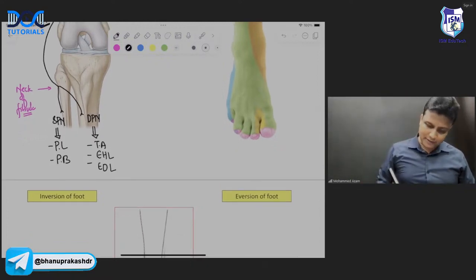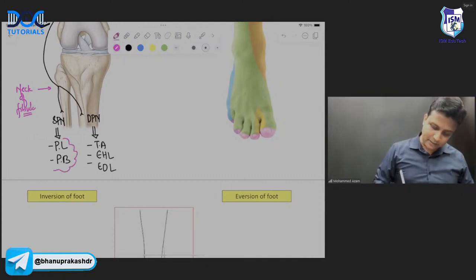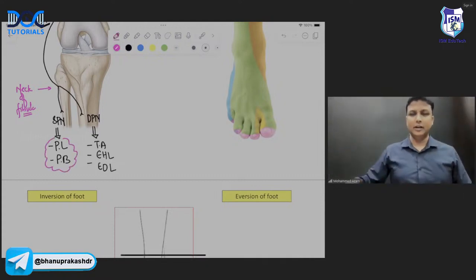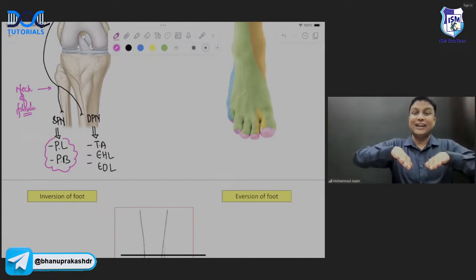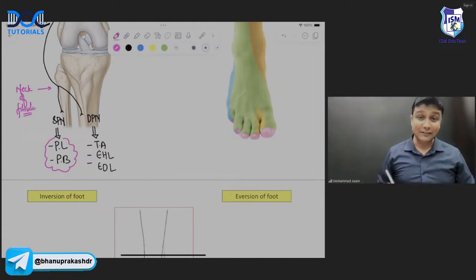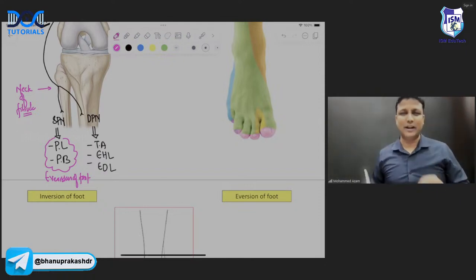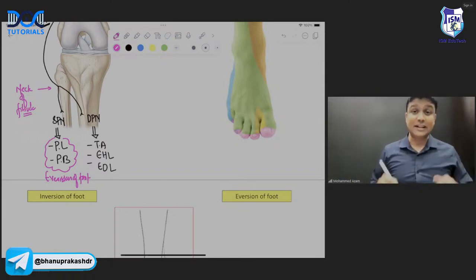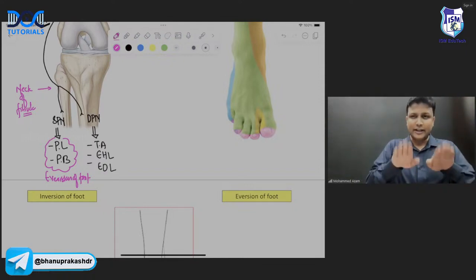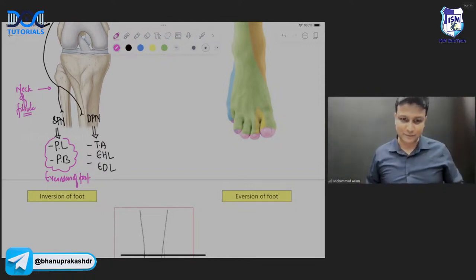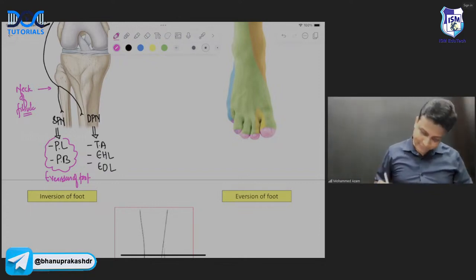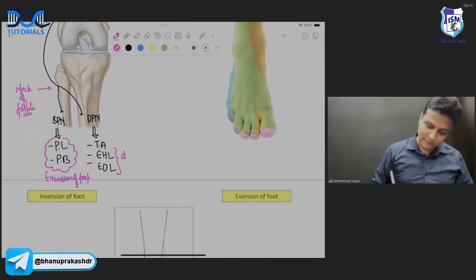Now, peroneus longus and peroneus brevis, these 2 muscles are present in which compartment? Lateral compartment. And in the lateral compartment, they are helping in elevating the lateral border. That is helping in what, sir? Eversion of the foot. Eversion of foot पे help करेगा. और यहाँ तो मुझे पढ़ाने की जरूरत ही नहीं है सर. The name itself is telling you extension. Extension मतलब क्या होता है? They are helping in dorsiflexion of the foot, sir. Dorsiflexion of the foot. Are you understanding me? So this is helping in dorsiflexion of foot, sir.